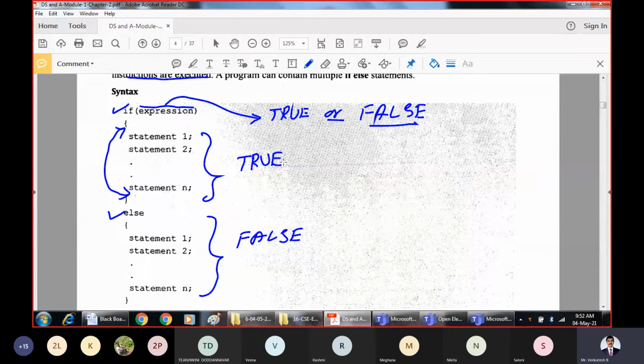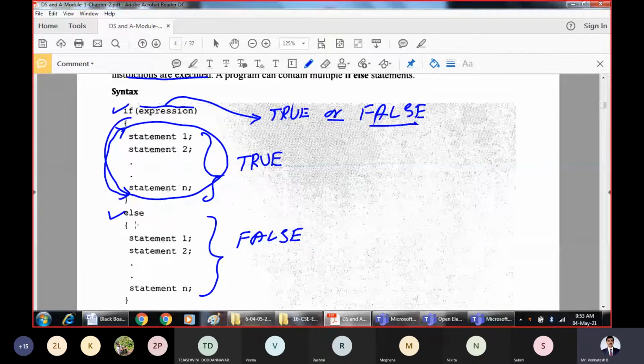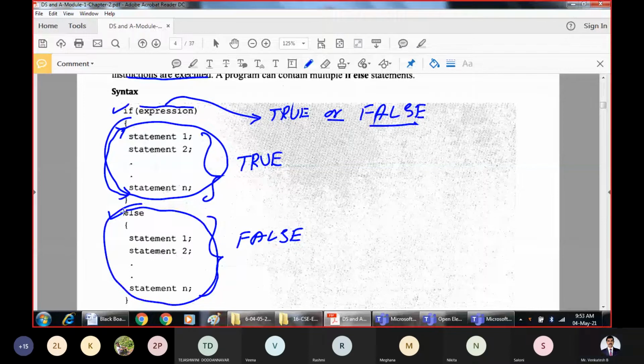In the earlier if, what was happening? If the condition is false, we were not doing anything; we were executing the statements only if the condition is true. The variation of if else says: if the condition is true, do this work. Else, meaning the condition is false, then also we are doing some work. That is the if else block. If it is true, execute this block; if it is false, execute the other block.